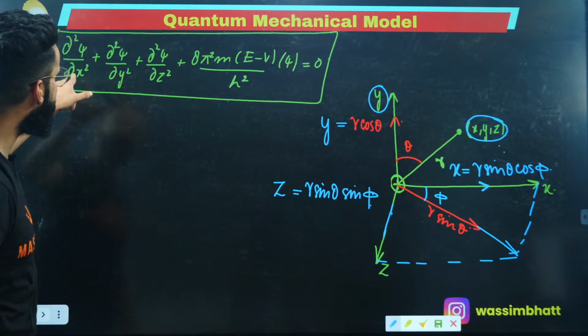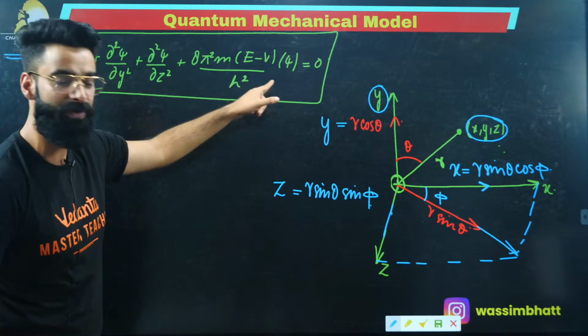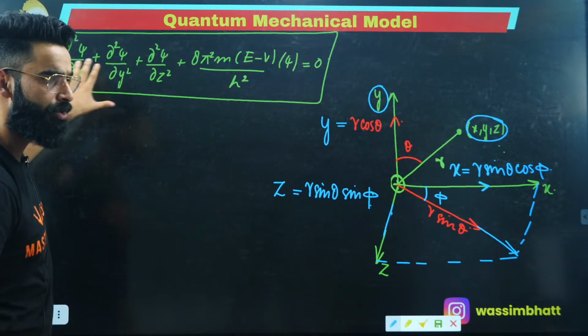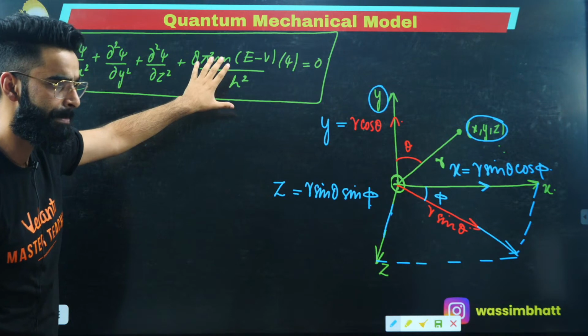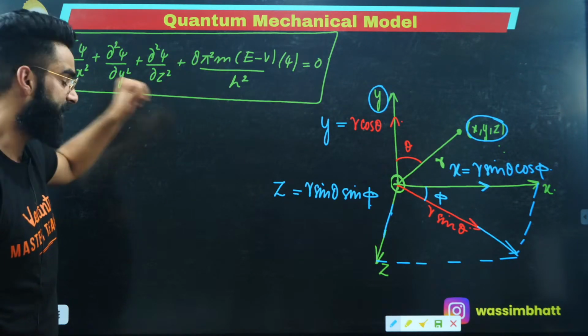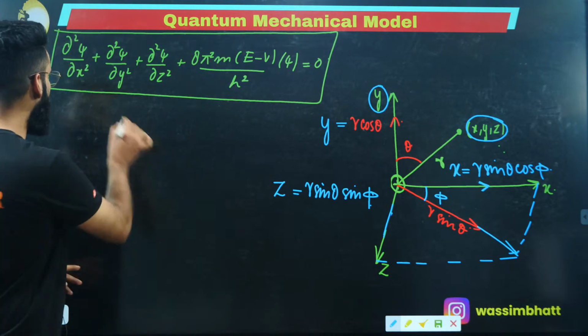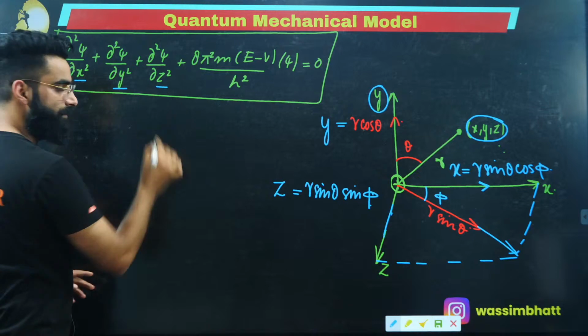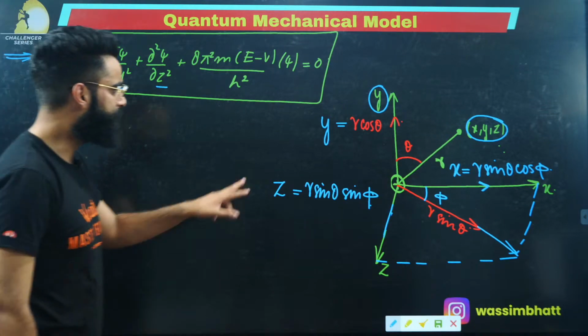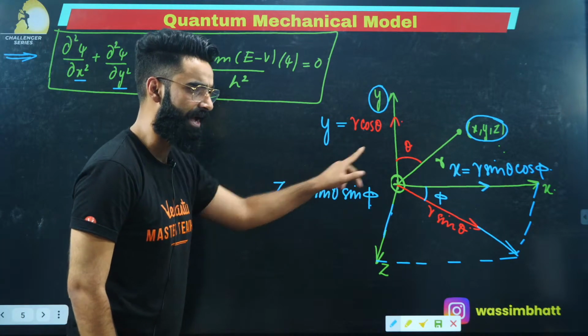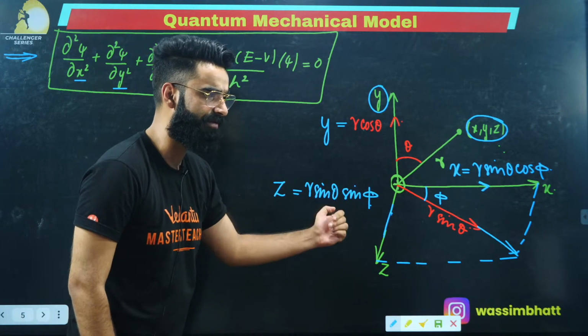Now people see, this is the Schrodinger's time independent wave equation. Have I used any polar coordinates in this equation right now? I have not used any polar coordinates in this equation right now. I have used the coordinates x, y, and z. Now I got the value of x, I got the value of y, I got the value of z.